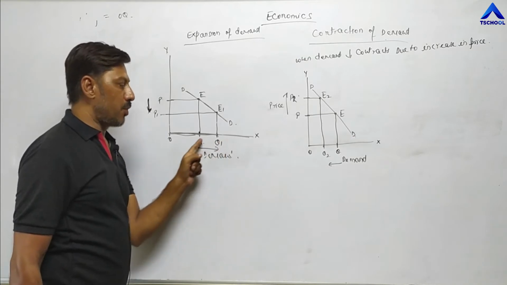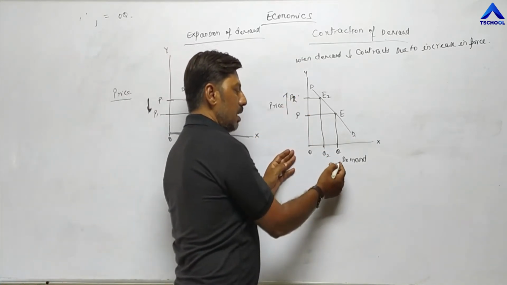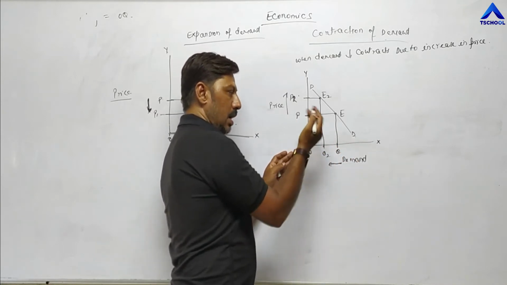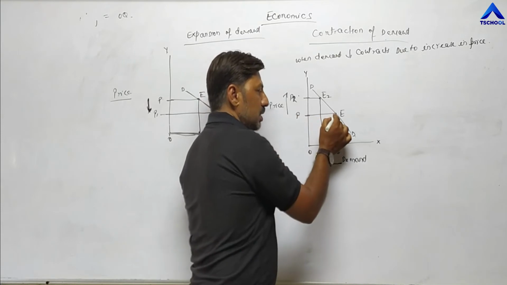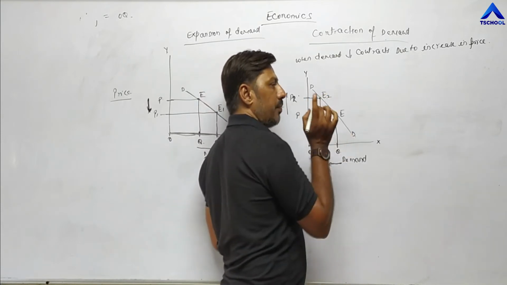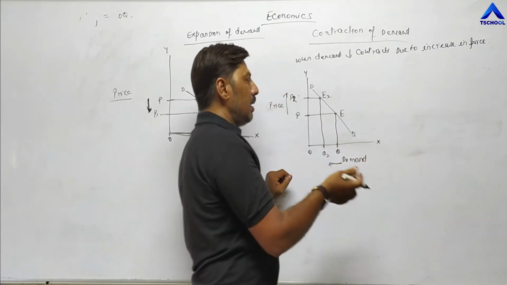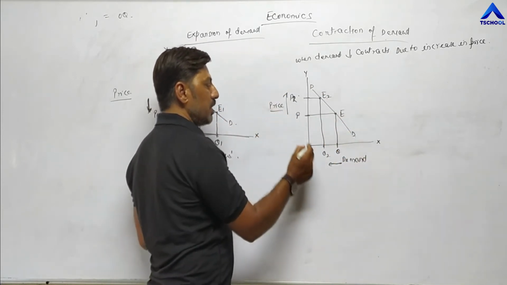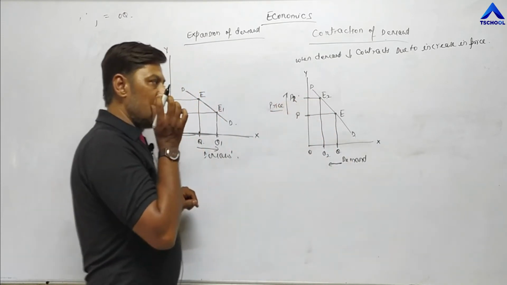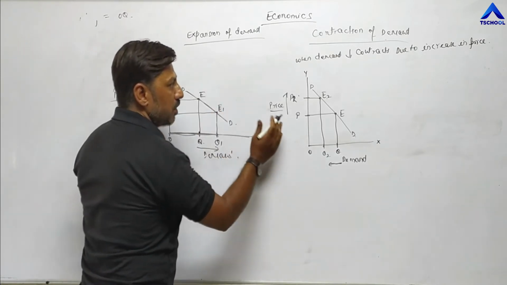In this one, when price increases, demand reduces from Q to Q2. Earlier the equilibrium point was E, but now the new equilibrium point is E2. But the demand curve remains the same, sloping downward. The reason is again the same: there is a negative relation between price and demand. That's why the demand curve is sloping downward. These are the two different diagrams, one for expansion, the other for contraction.